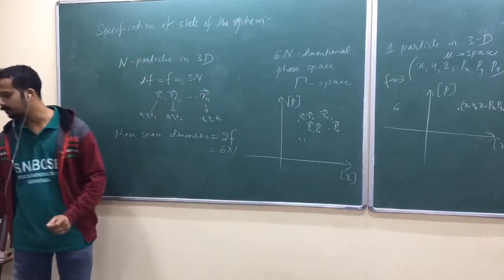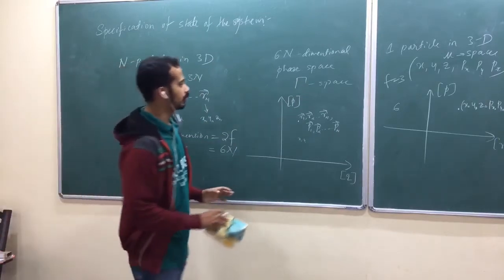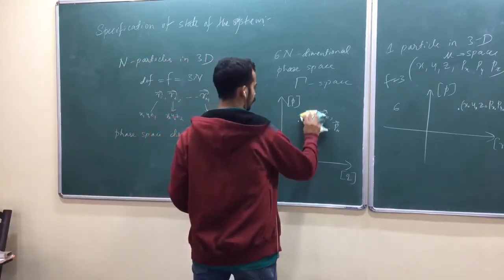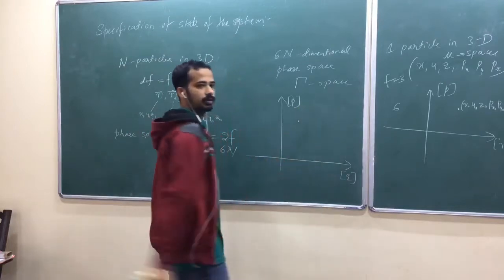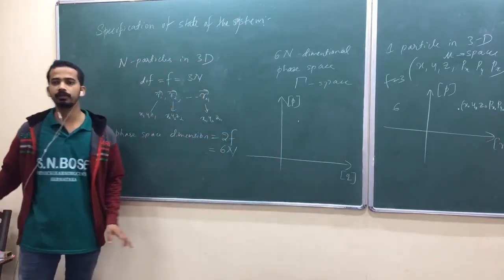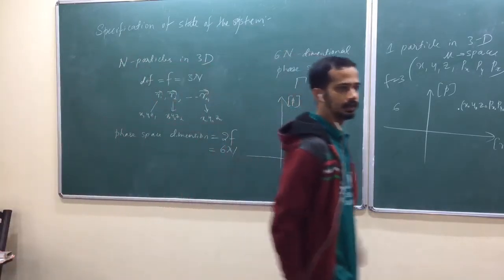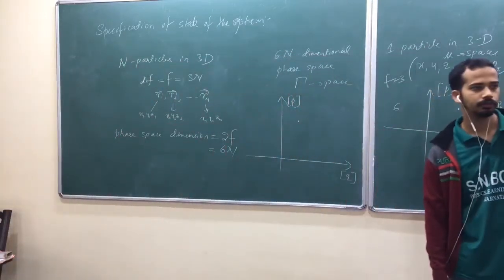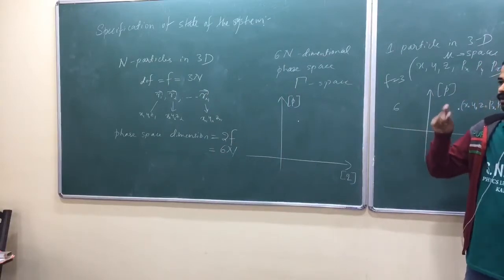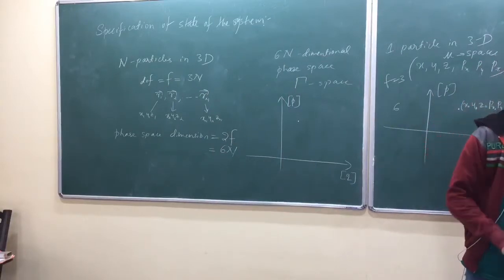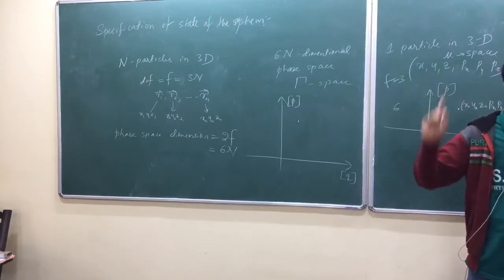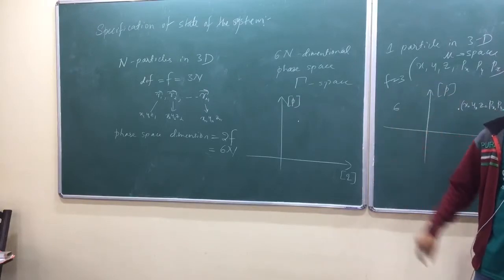Any one point in this hypothetical space will talk about position and momentum of all n particles. Is that okay? Any one point contains information about position and momentum of all n particles. That is the imagination here.